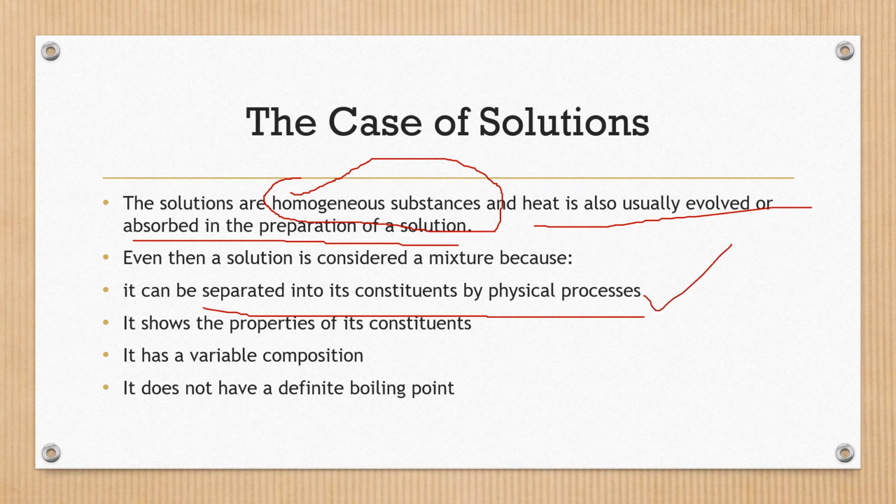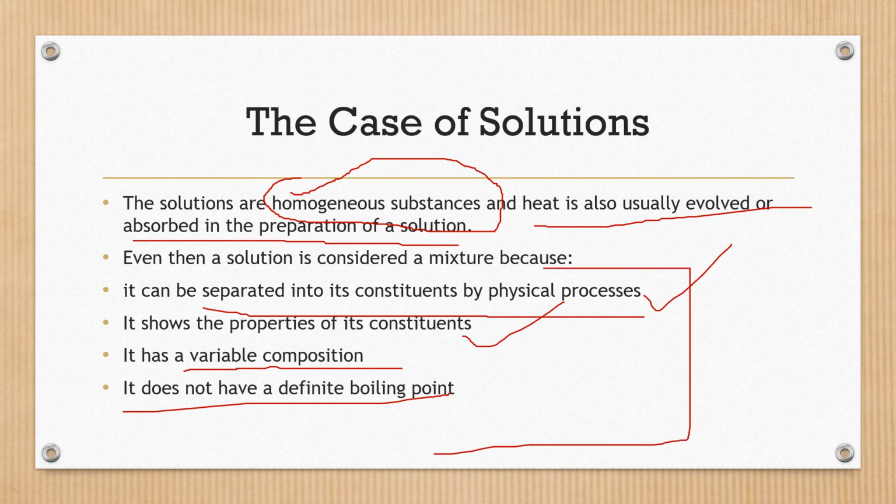It also shows the properties of its constituents. That's why this solution is regarded as a mixture. It also has a variable composition and it does not have a definite or fixed boiling point. So these are the reasons due to which we regard a solution as a mixture.